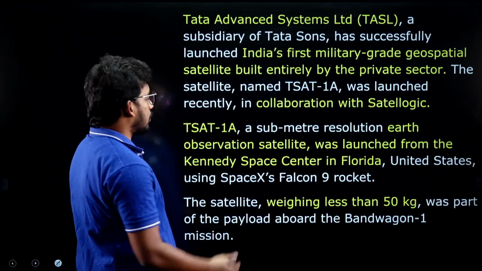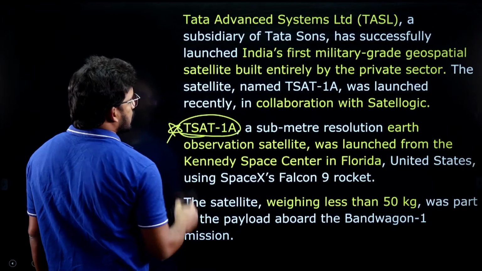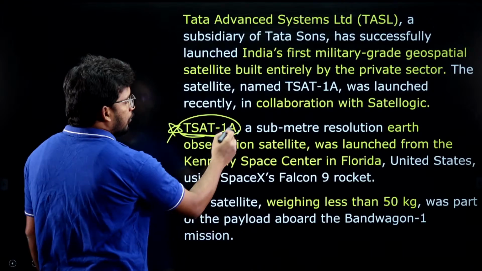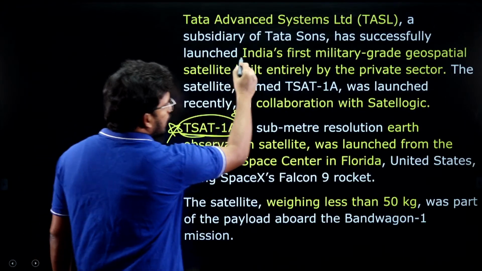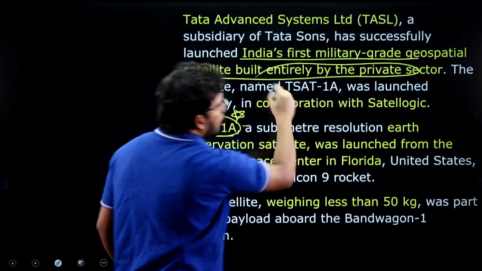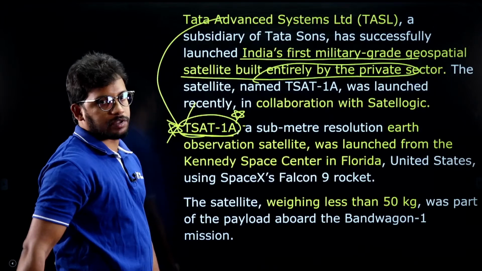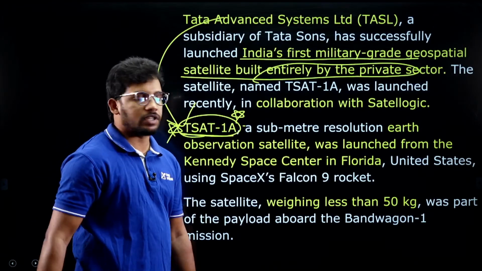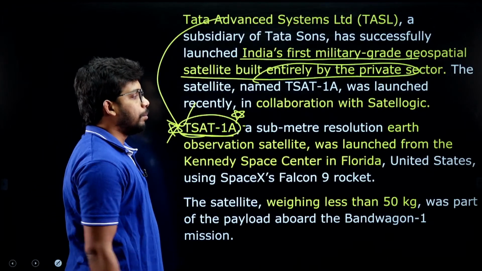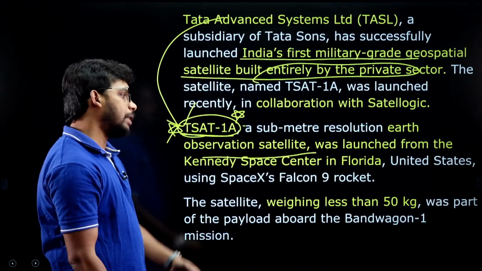The last fact was a new satellite, the first private military satellite called TSAT-1A. It is India's first military-grade geospatial satellite entirely built by the private sector, by Tata Advanced Systems Limited. It is an Earth observation satellite for military purposes as well.